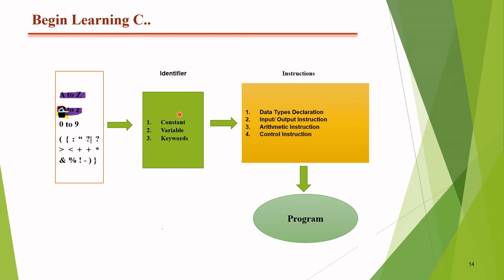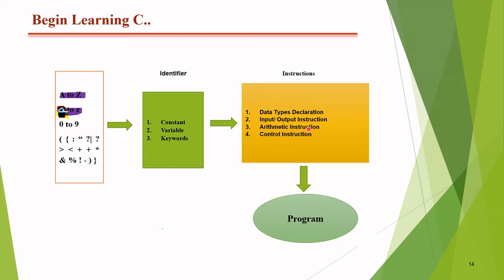These are known as the identifiers in case of C. And based on these identifiers, several instructions will be given to the system, and these instructions may be data type declaration for the variable by using variables a, b, c, d, and so on. For what purpose are we going to declare the data types like integer, char, strings, float, double, and so on. Next, input output instructions, that means by which instructions the system can understand I need to take the input from the user, I need to give the output to the user, and so on.